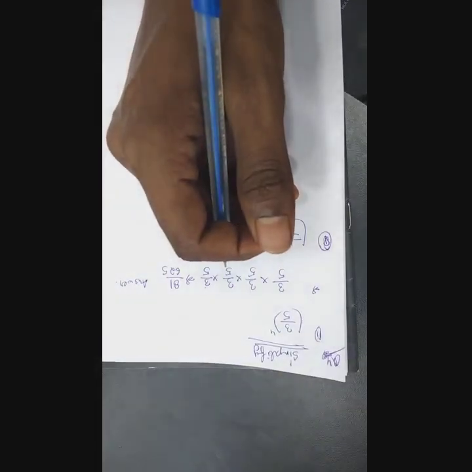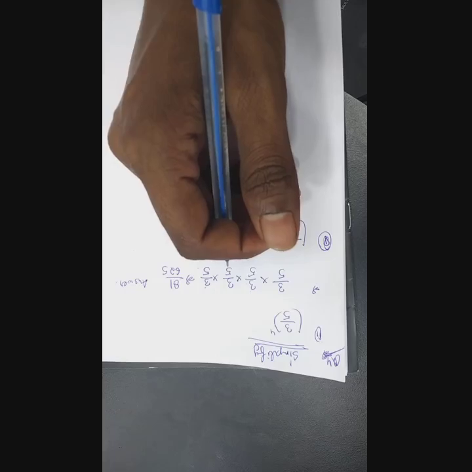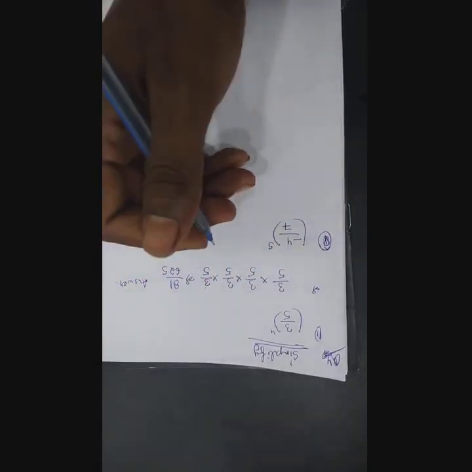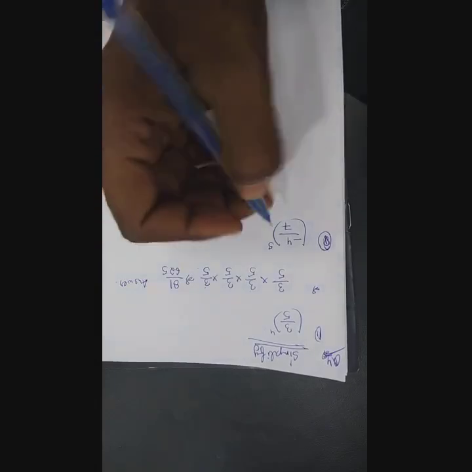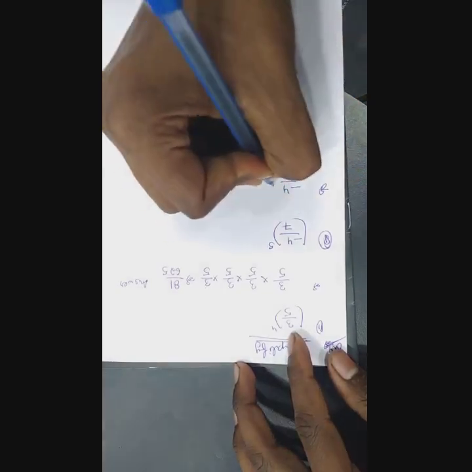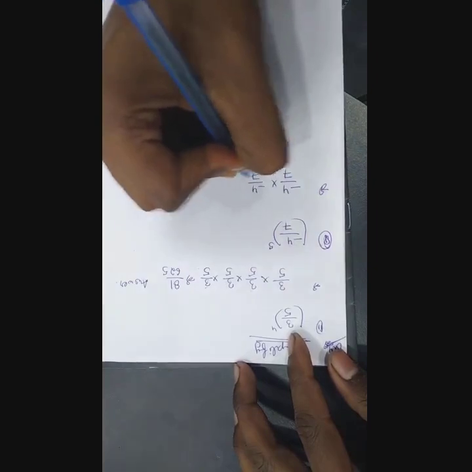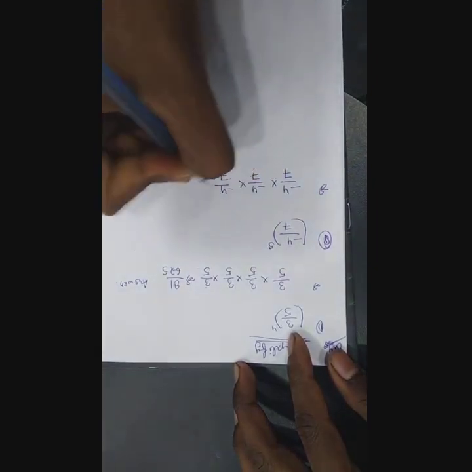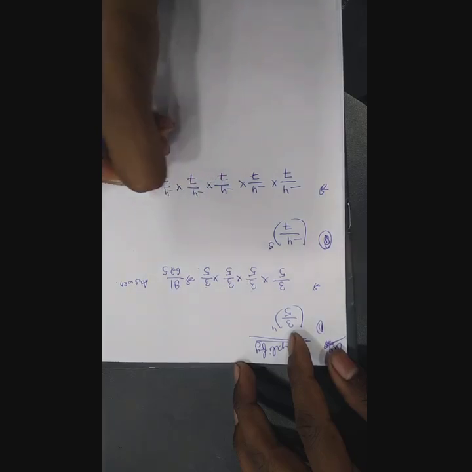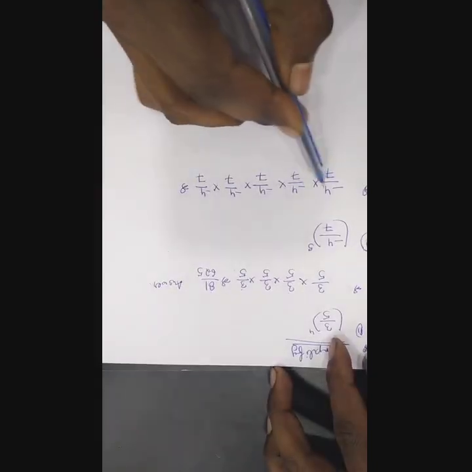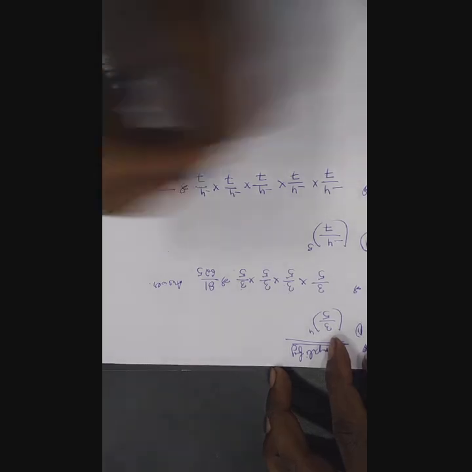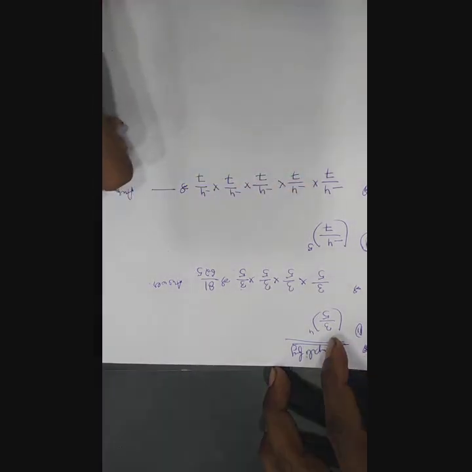Sorry, I didn't write the power, this is saying 5 times. Simply multiply minus 4 upon 7 into minus 4 upon 7 into minus 4 upon 7 into minus 4 upon 7 into minus 4 upon 7. Again the same thing, multiply all the numerators and all the denominators, and this will be your required answer.